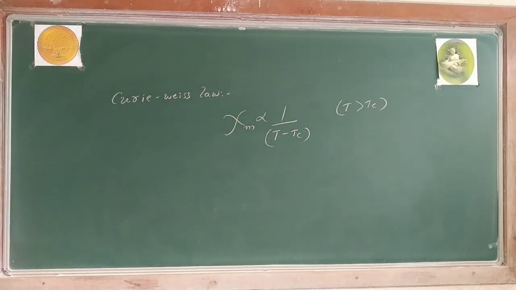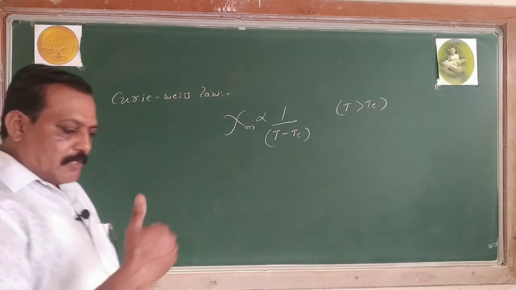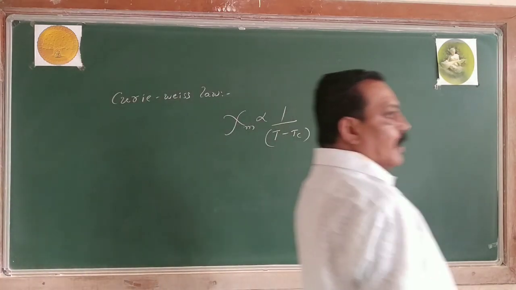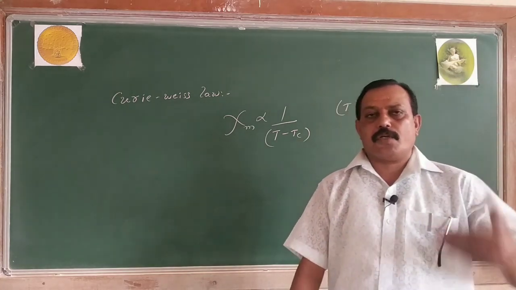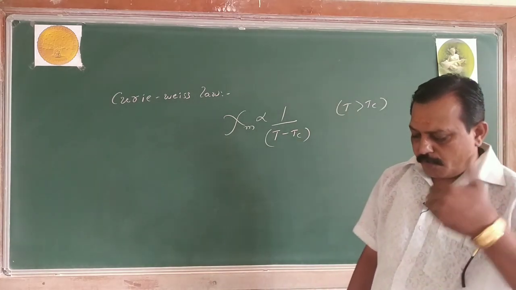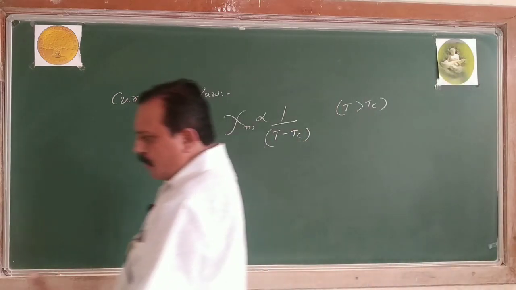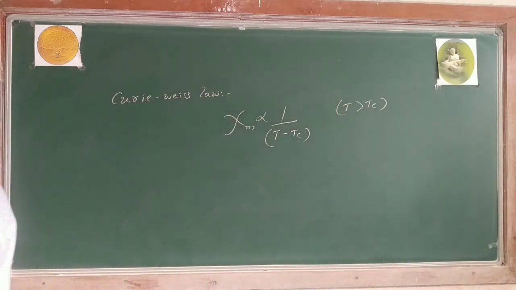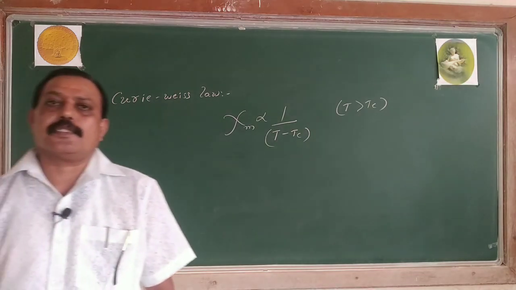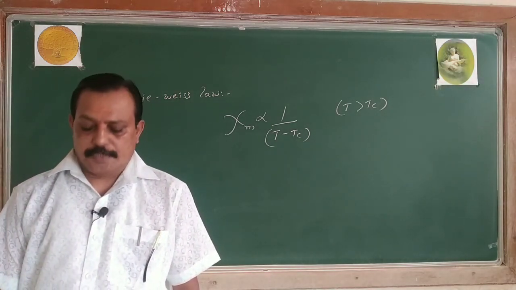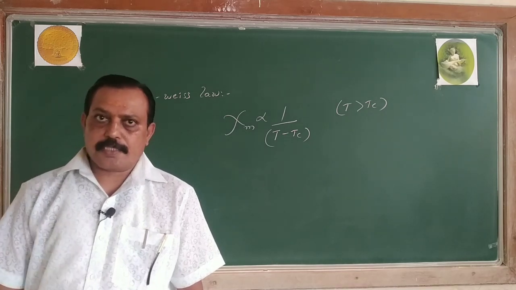Then the classification of these magnetic materials on the basis of atomic theory. Then we come across magnetic susceptibility and temperature relations. For paramagnetic, Curie law. For ferromagnetic, above the critical temperature, Curie-West law, which is a modified form of Curie law. Is it clear? So next class we start with magnetic hysteresis. Let me continue with magnetic hysteresis in the next class. Thank you.